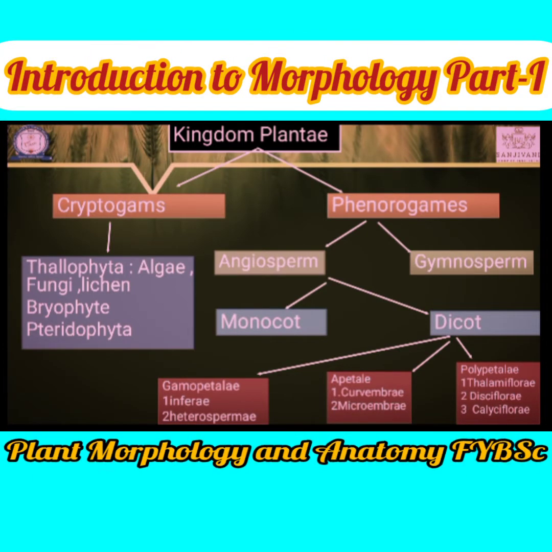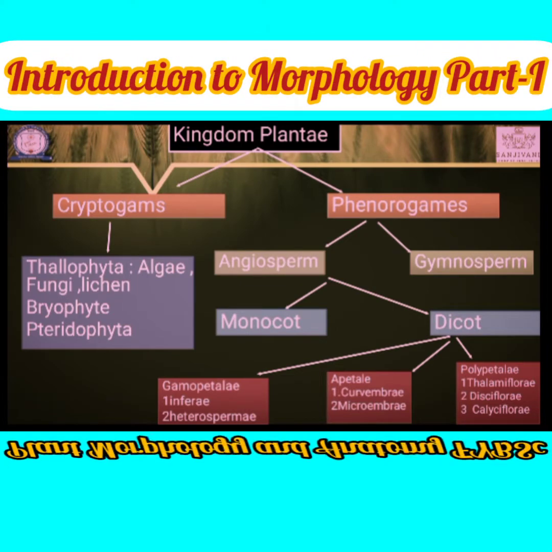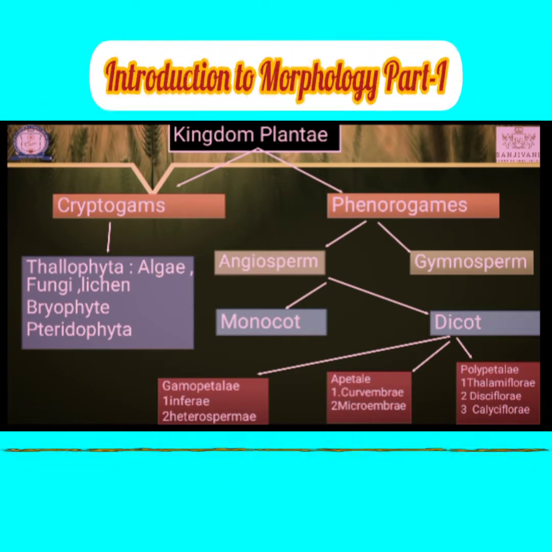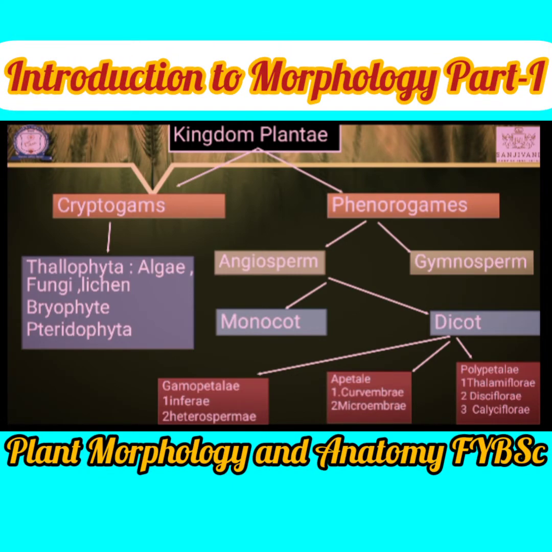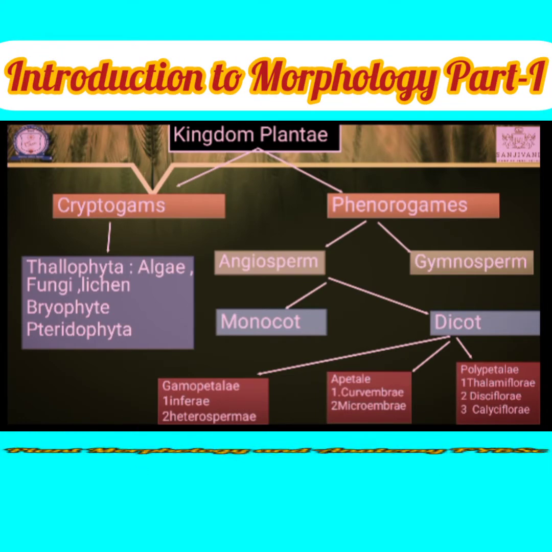In phanerogams, the plant body is divisible into root, stem, and leaf. Phanerogams are also known as flowering plants, and cryptogams are known as non-flowering plants.